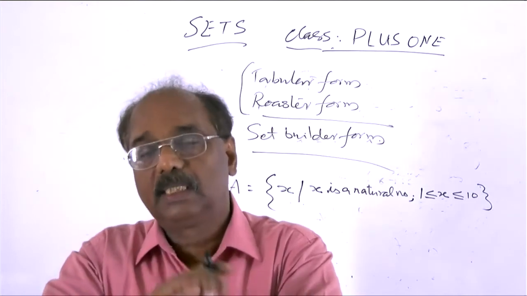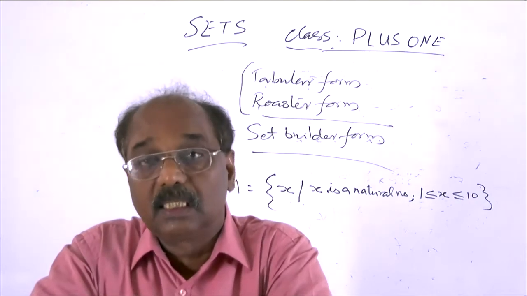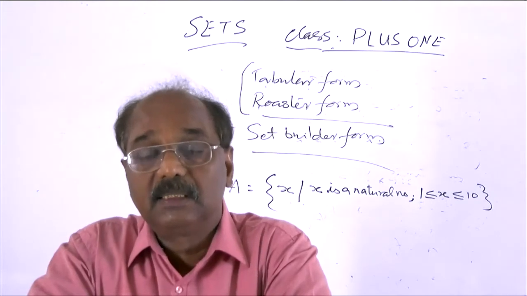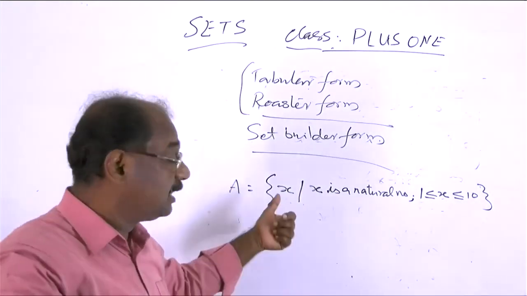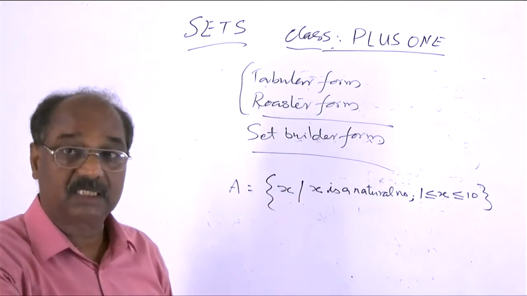So it's okay. The collection is clear. The numbers 1, 2, 3, etc. up to 10. That is the collection. So this is in the set builder form. We are building the set. This is a representative of the set.